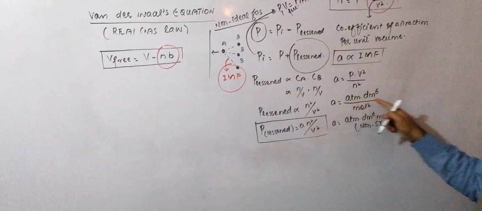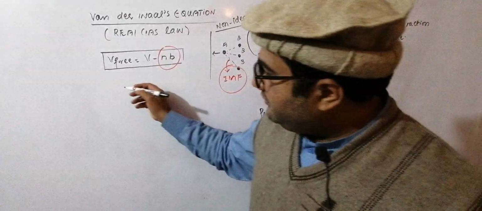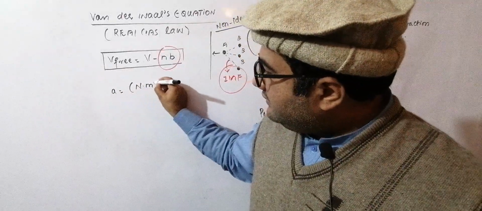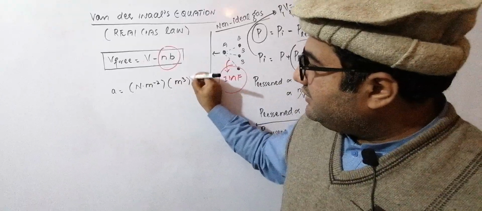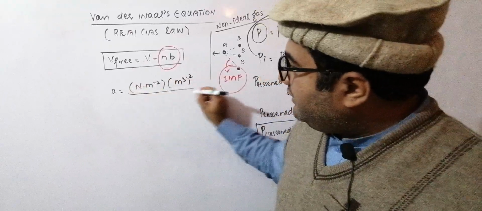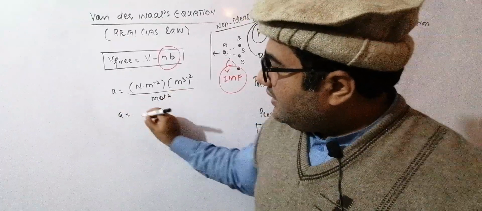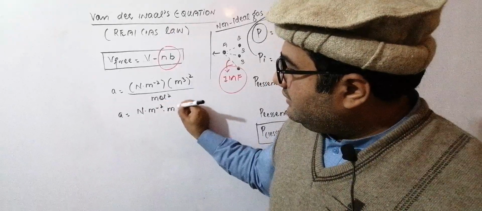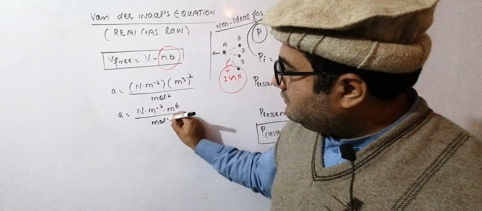And if you want to calculate its unit in the system international, then you will have to change the units of pressure and volume. So A will be equal to Newton per meter square, which is the SI unit of pressure, into meter cube square divided by mole square. And it will become Newton per meter square into meter 6 divided by mole square.